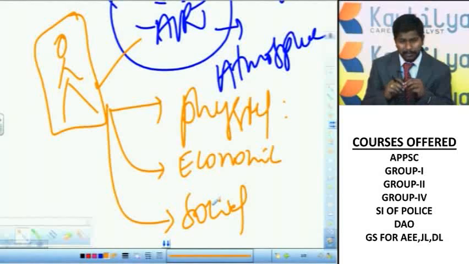So this is the brief idea about geography, its syllabus and its scope in the examination. With that I am going to conclude this brief introduction to the subject geography. By seeing all these things, you may feel it is one of the interesting subjects to know, and it is a very enthusiastic subject to learn something. That's why everybody has to learn this subject to get good marks in your prelims test. And of course this subject is also helpful for your mains in the Group 1 exam. In Group 1 exam, in Paper 4 science and technology, there will be environment and development. At that time you will get some aspects of geography, right?